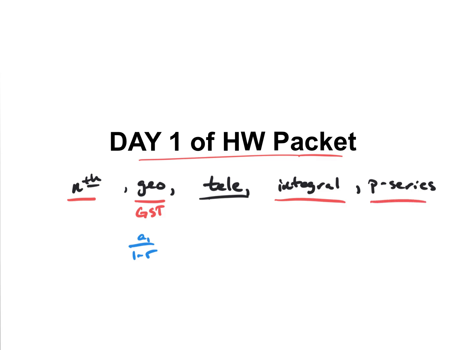And then p-series, when we have our fraction of 1 over n to the p: if p is greater than 1, the series converges. If it is less than or equal to 1, that series will diverge. If it is 1, it's kind of a pain, but it's a harmonic series, and we'll talk more about that special case.